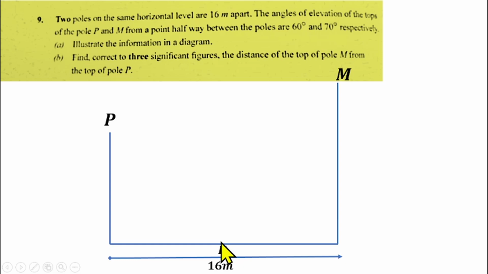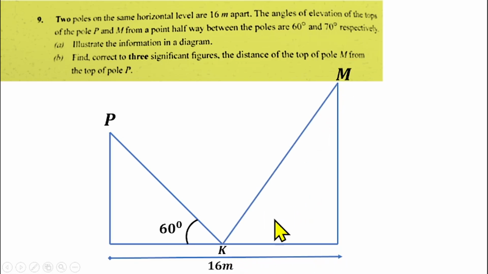So something is observing the top of the pole at P, and also the top of the pole at M. It will look up, leaving the initial side here to form an angle of elevation, which should be 60 degrees. At point K it will also leave its initial side, looking at the top of the other pole to form an angle of elevation of 70 degrees. That is the diagram they want us to draw.